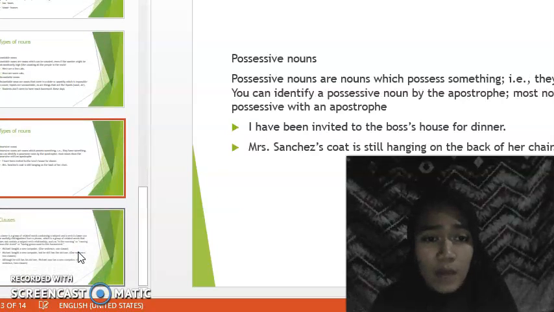And then possessive noun. Possessive nouns are nouns which possess something. Example: they have something. You can identify a possessive noun by the apostrophe. Most nouns show the possessive with an apostrophe. Example: I have been invited to the boss's house for dinner. Or Mr. Sanchez's coat is still hanging on the back of her chair.